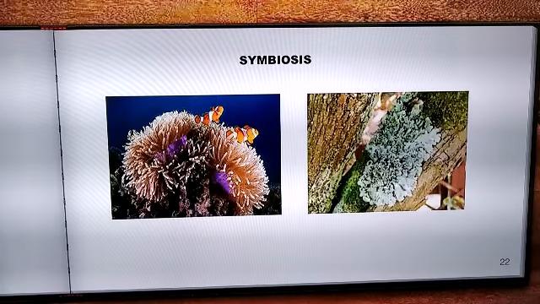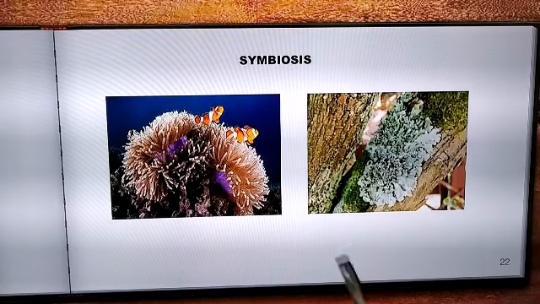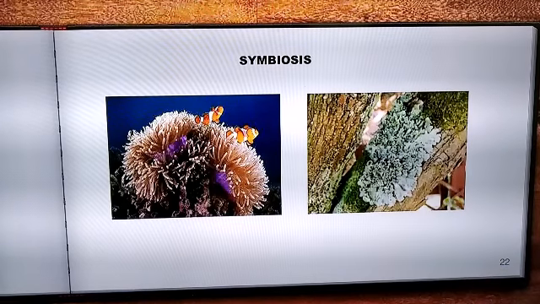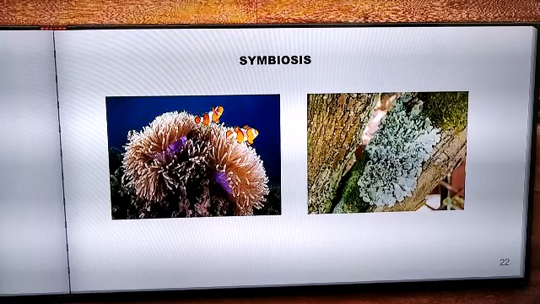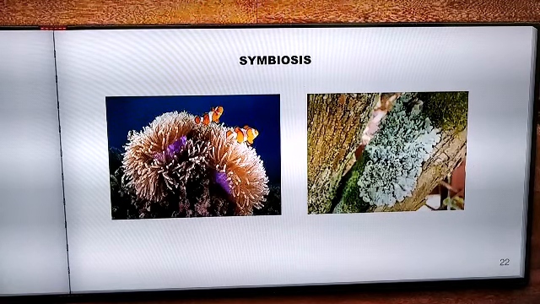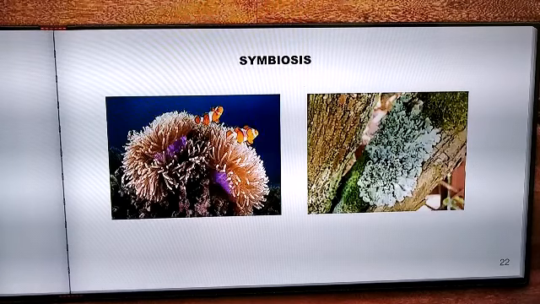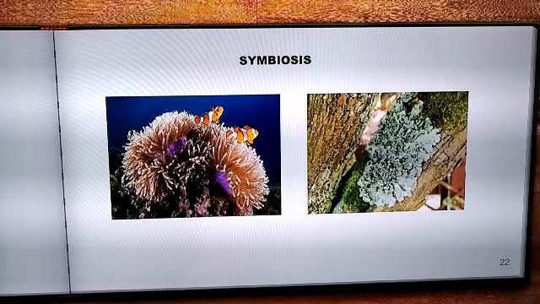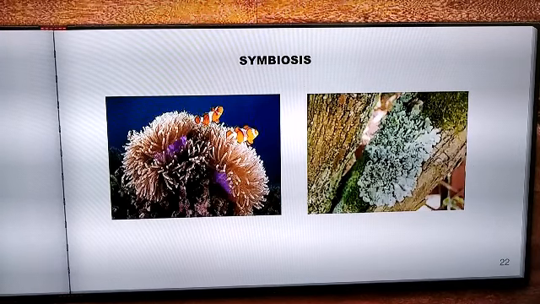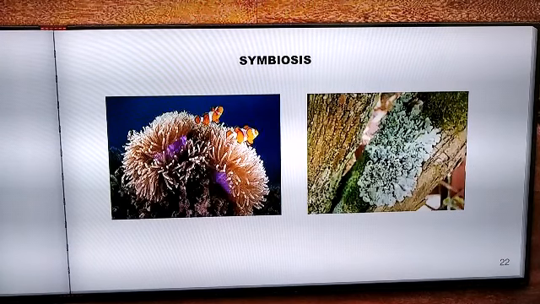Another example of symbiosis is seen between the sea anemone and the clownfish. Both of them allow each other to flourish through this symbiotic relation. The sea anemone provides the clownfish with protection and shelter, whereas the clownfish provides the sea anemone nutrients in the form of waste. Also, the clownfish tries to scare off other potential predator fishes, thereby protecting the sea anemone.